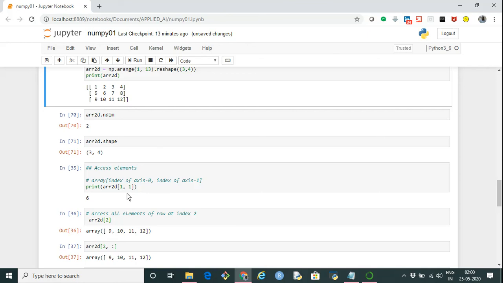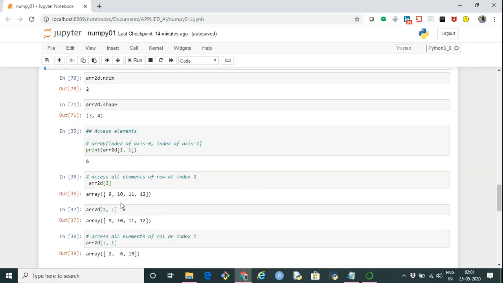Now let's say we have to access all elements of the row at index 2. This is the row at index 0, this is the row at index 1, and this is the row at index 2. If you want to access all the elements of this particular row, we give arr2d, the name of the array, and within square brackets we just give 2. 2 is the index of the row, or the index at axis 0. If we don't give the index of the next axis, it will take all the elements of the next axis. So it will return this particular complete row.